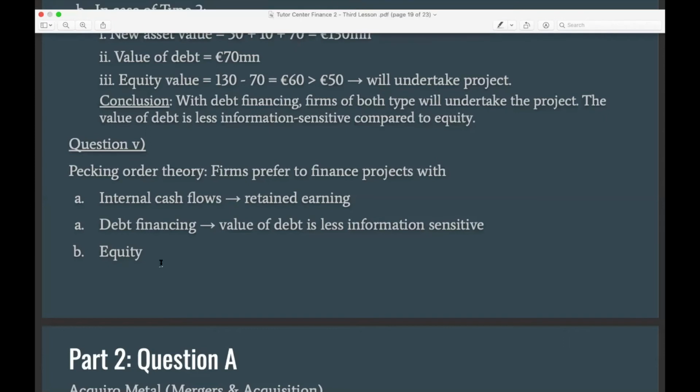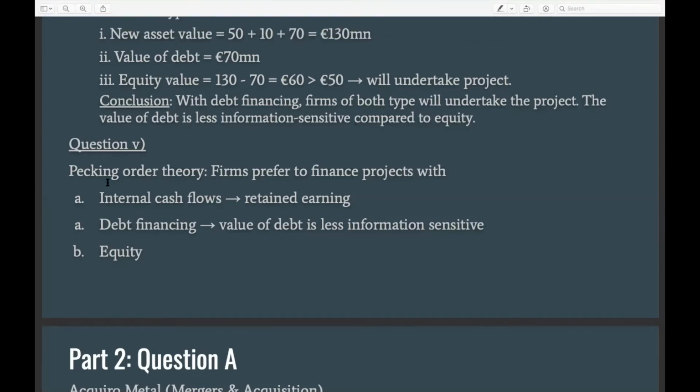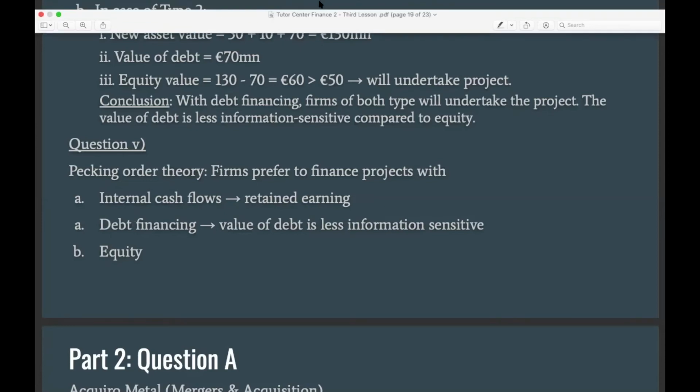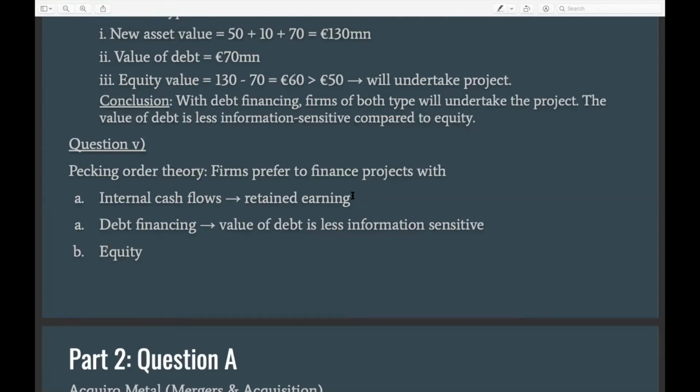And obviously, there is one extra element to this theory, which is the internal cash flows, right? So if companies have enough cash, internal cash flows are the same as retained earnings, and this is basically the amount of profit the company makes that is not distributed as dividends to the shareholders, right?